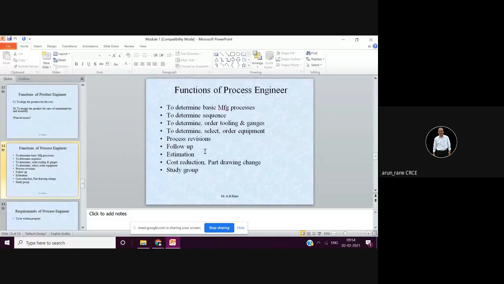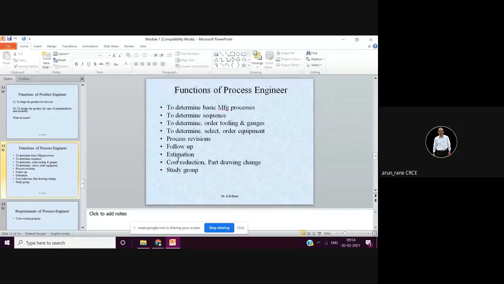So he has to give the estimation for that to the management, and he also has to give the break-even point. Suppose if we have our own CNC lathe, or if you offload the work for the CNC lathe, what will be the cost, in-house cost versus outside, and then accordingly he has to take the make or buy decision. That is what is called the estimation.